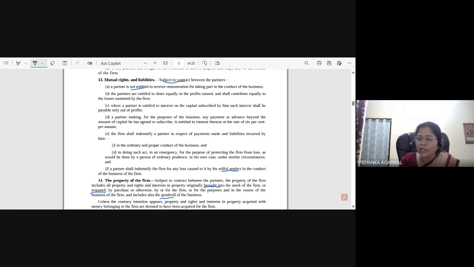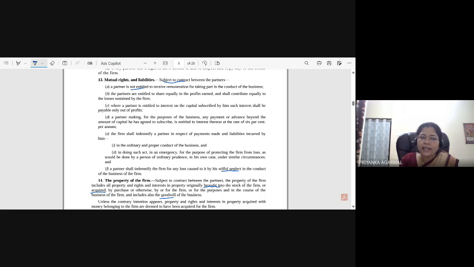So it is an ordinary and proper conduct of business. At that moment also the firm has to indemnify me. And similarly, the example which I have given, in an emergency situation, also for the purpose of protecting the firm from loss, as would be done by a person of ordinary prudence. In ordinary prudence, the partner would have paid that amount, right? Because if that is not provided on time, then there will be a halt in the manufacturing and there will be a loss. So in that scenario also, if the partner has paid that amount, then the firm has to indemnify it. Okay, these are the only two scenarios in which the firm shall indemnify, and not in any other scenario.